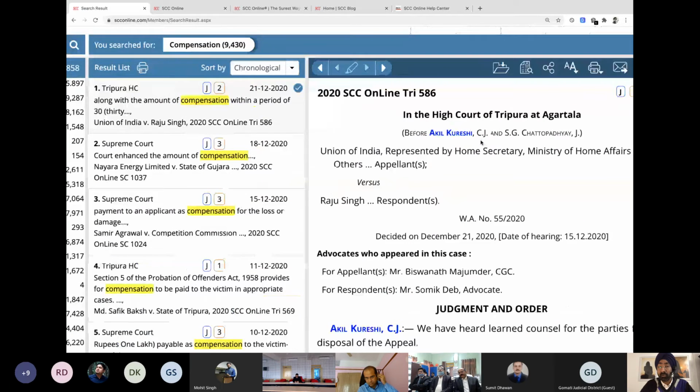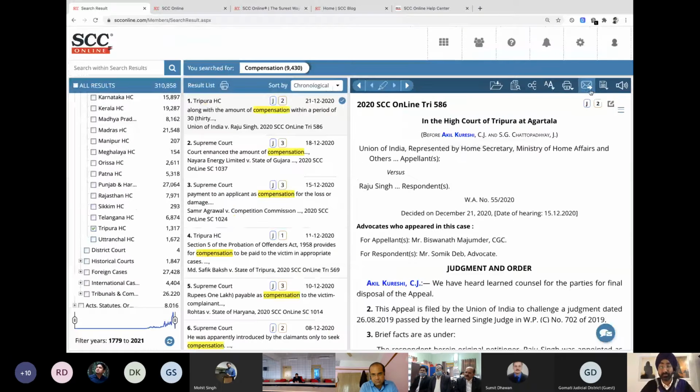And then it says before Justice Qureshi, and this is Chattopadhyay. Now, out of the 2, only one name is in bold. That means Justice Akhil Qureshi was the one who had authored the judgment, and that's the reason why his name is bold. Whenever the name of a particular lordship is highlighted in blue color, that means he or she was the author of the judgment. And from here, you can save it. You can email it to someone. You can also take a printout if you want to.